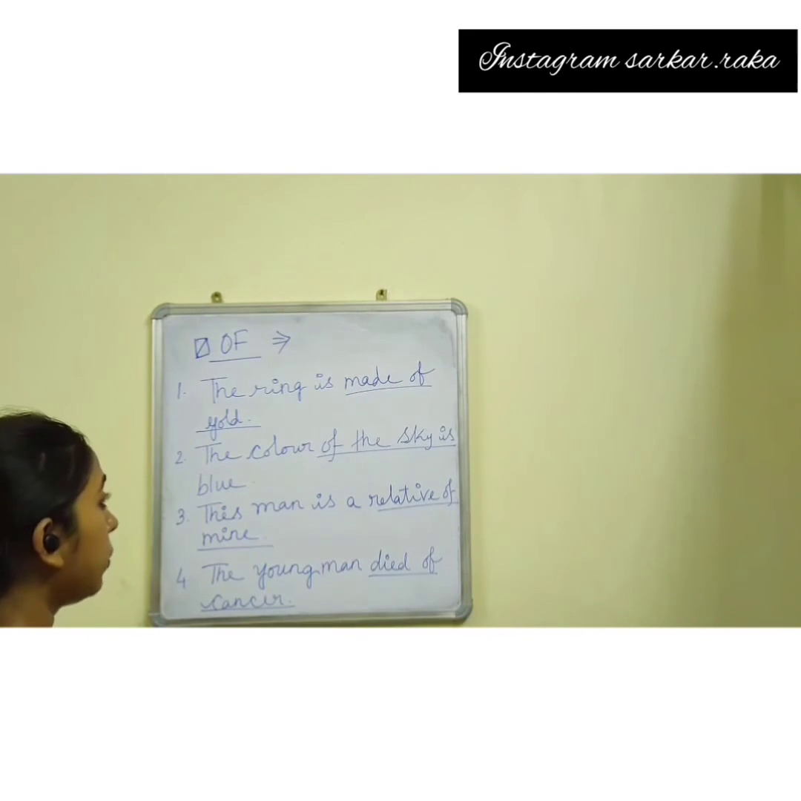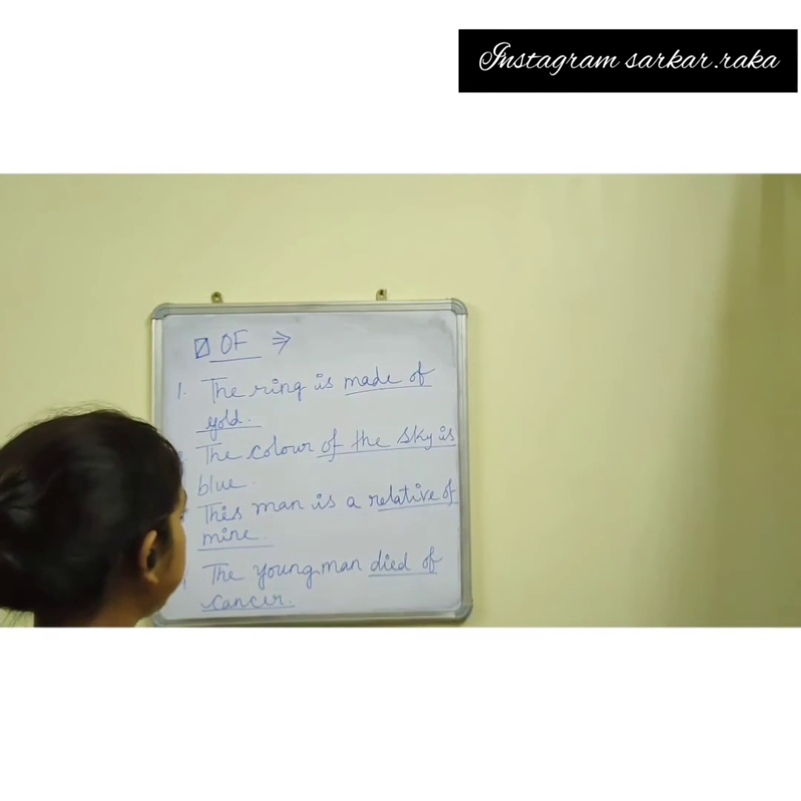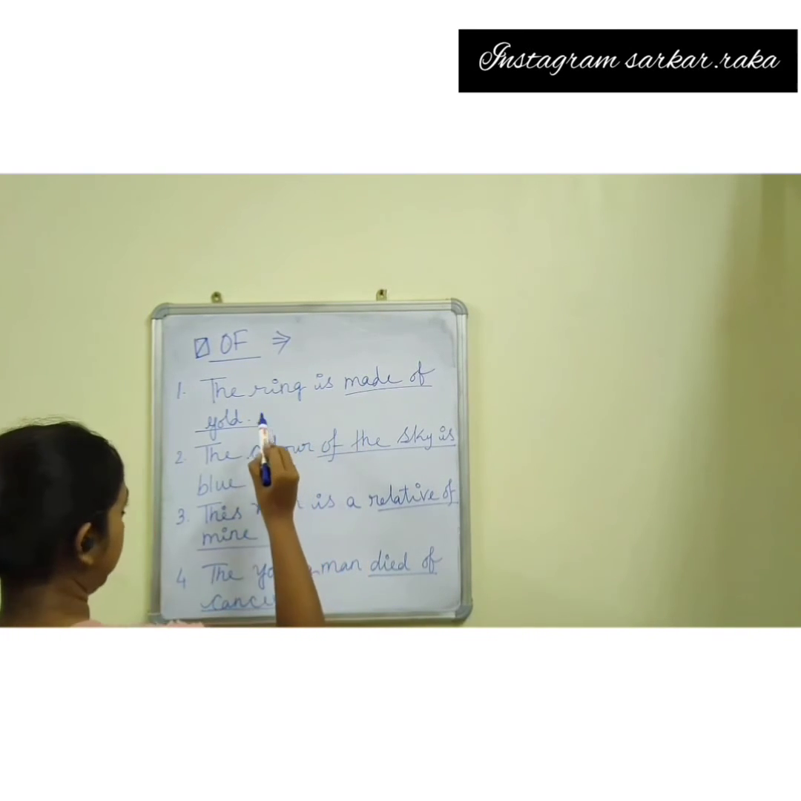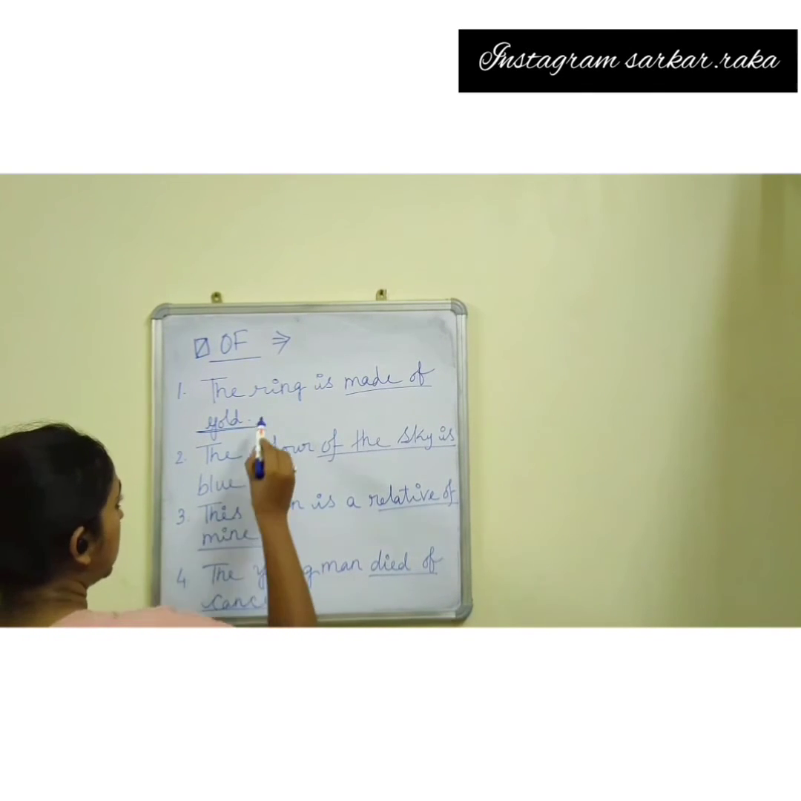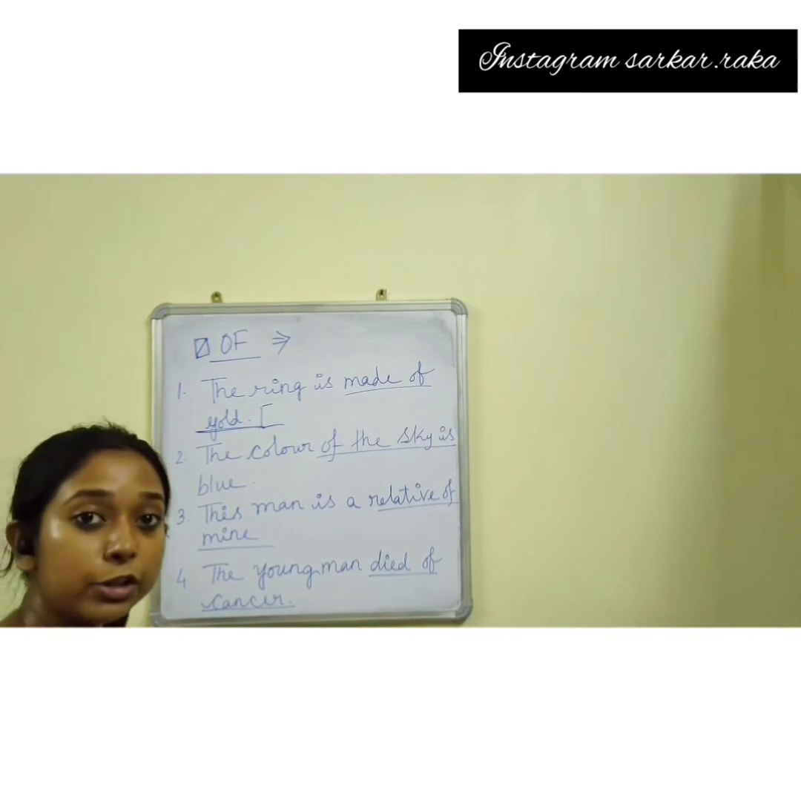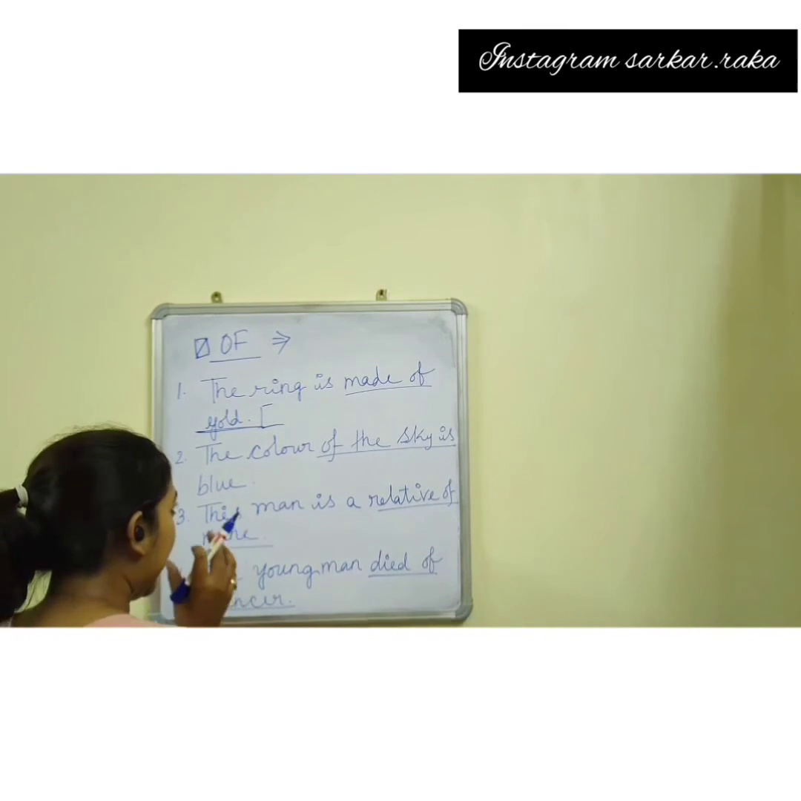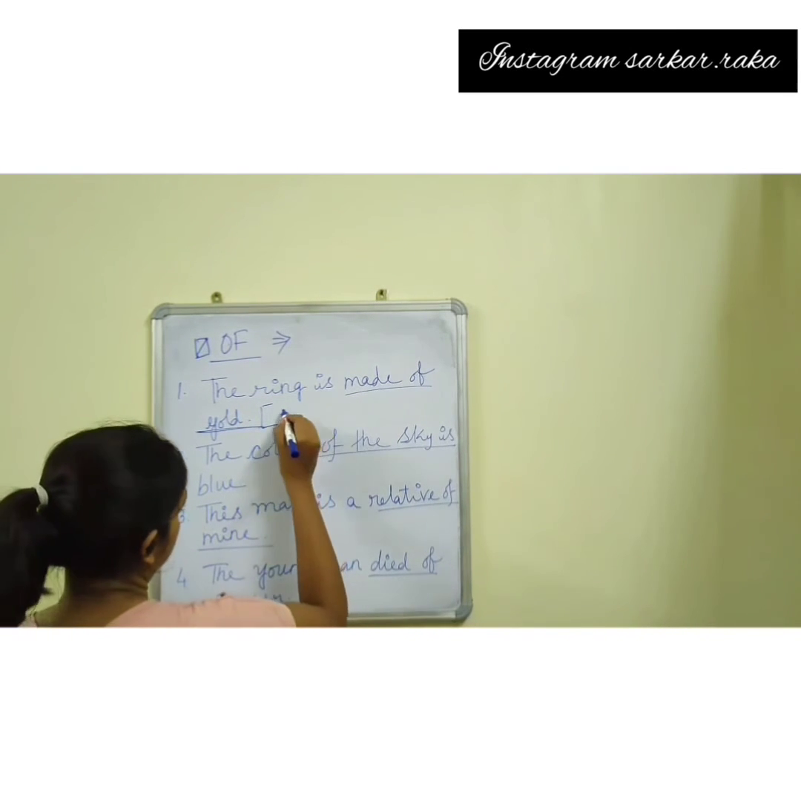In which cases do we use the preposition of? For example, first, the ring is made of gold. The main thing is gold. The whole ring is made of gold. So, this is suggesting the substance of that particular thing. To suggest any substance or any main thing, we would always use of.